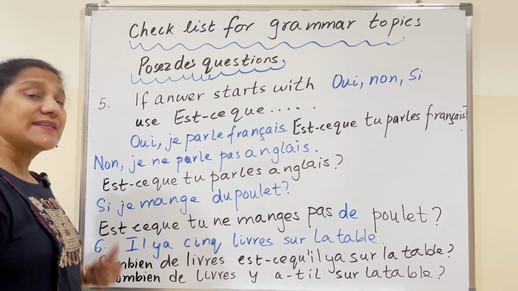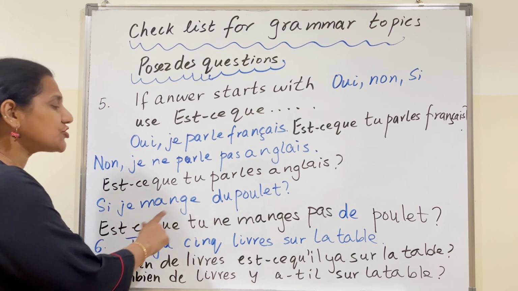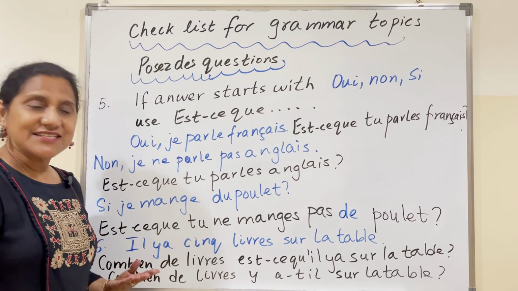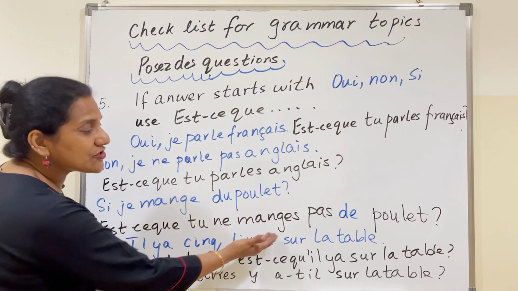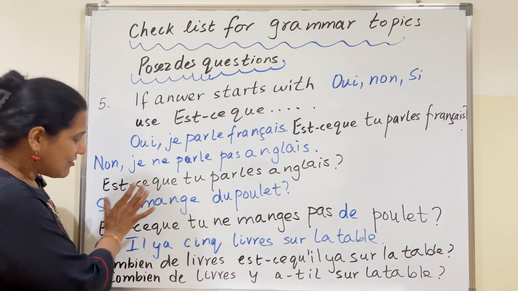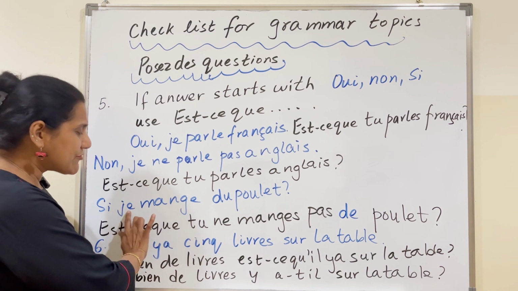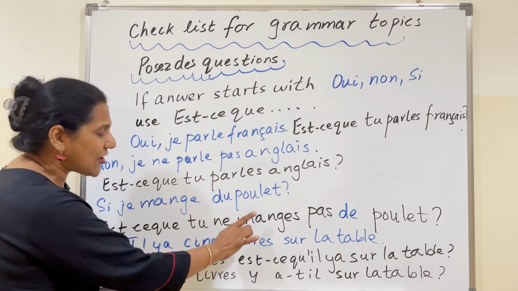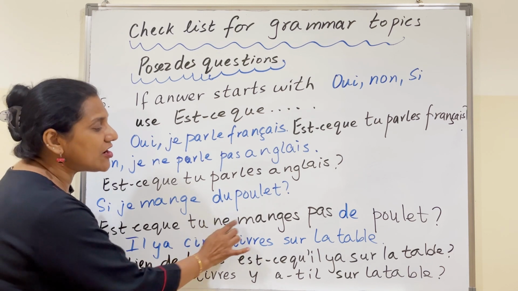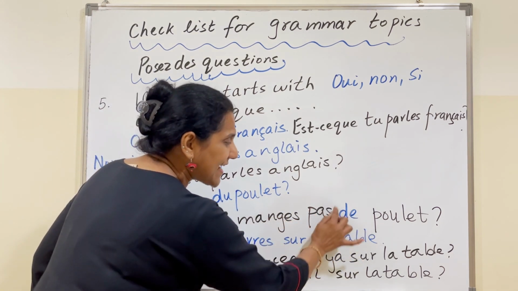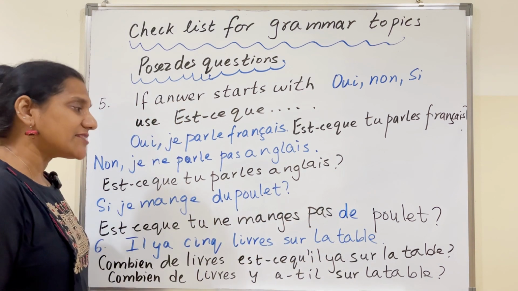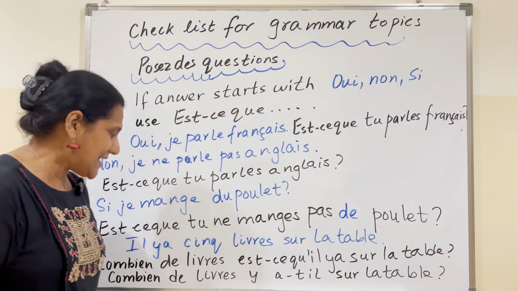But if it's with si, je mange du poulet. Yes, I eat chicken. So, est-ce que tu ne manges pas de poulet? So, if the answer starts with si, we will use est-ce que, the same rule, change the subject pronoun and the corresponding verb, but it must be in negation. So, tu ne manges pas, don't forget to change the du to de in negative. So, it becomes est-ce que tu ne manges pas de poulet?